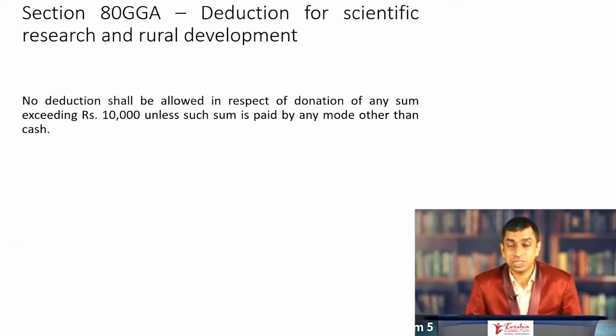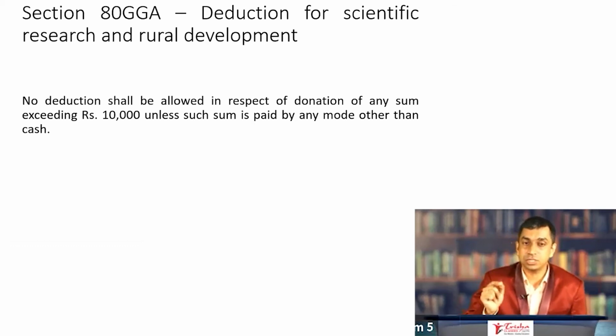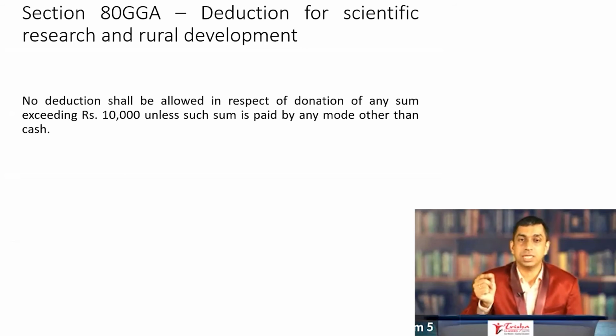Cash donations were eligible for deduction up to rupees 10,000. I'm sorry, there is a slight mistake in the slide. Cash donations up to 10,000 were eligible for deduction before. Now, deduction is limited to 2,000 rupees. I mean, in case there are cash donations made exceeding 2,000 rupees, they are disallowed under 80GGA. There is a slight mistake in the way it is written.